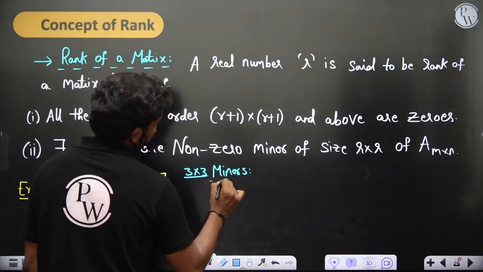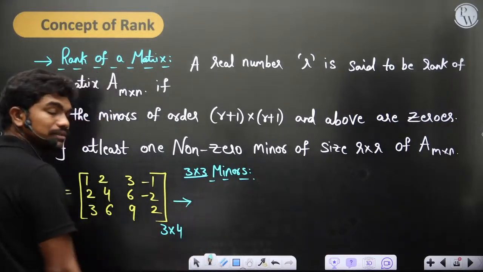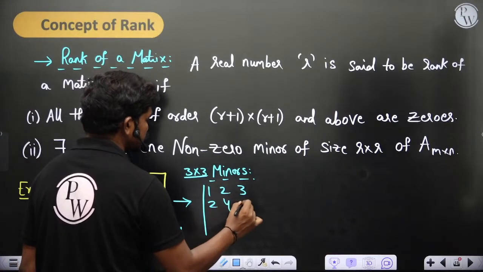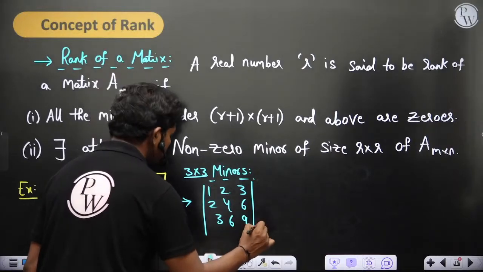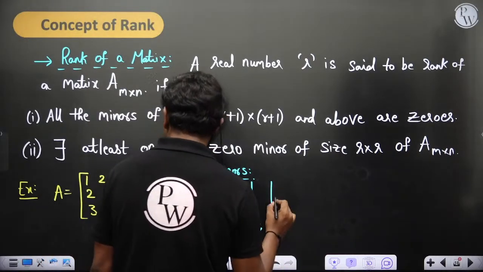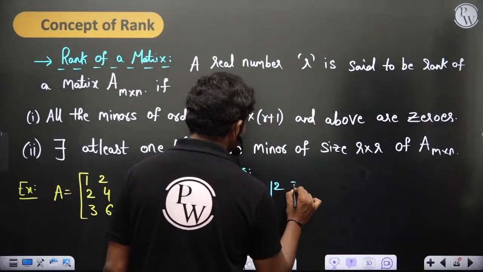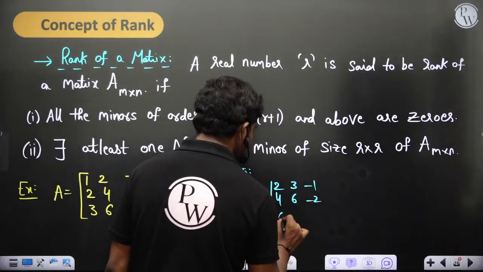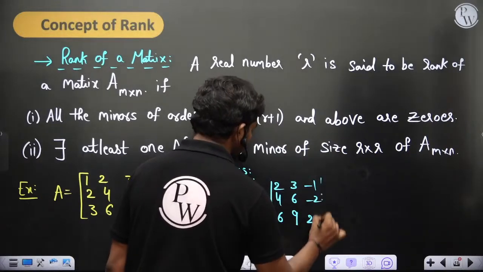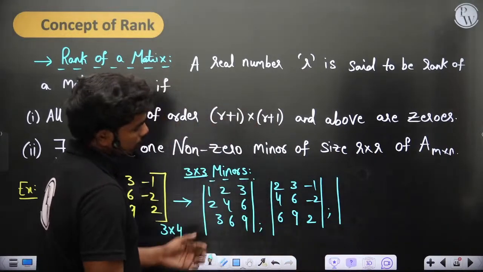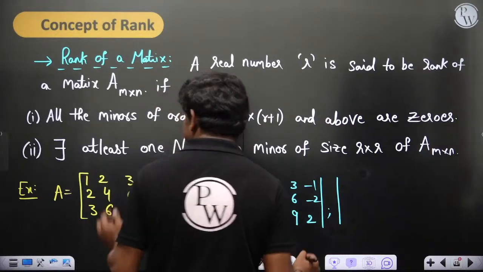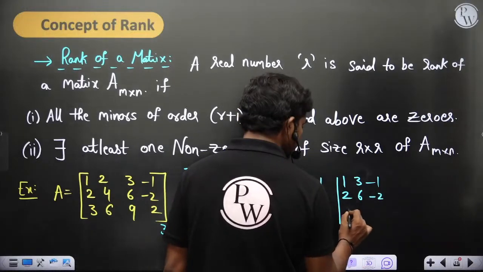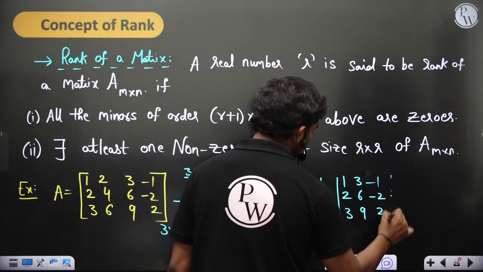How many 3 by 3 minors can you form? You can form 4 of them. First: 1 2 3, 2 4 6, 3 6 9. The second minor, deleting the first column: 2 3 minus 1, 4 6 minus 2, 6 9 2. Third, deleting the second column: 1 3 minus 1, 2 6 minus 2, 3 9 2.